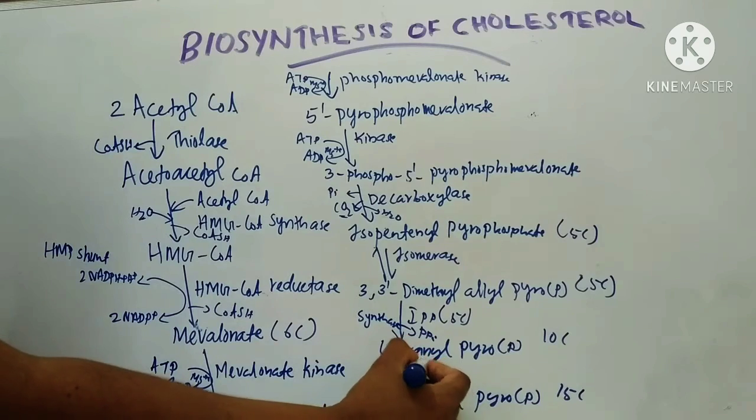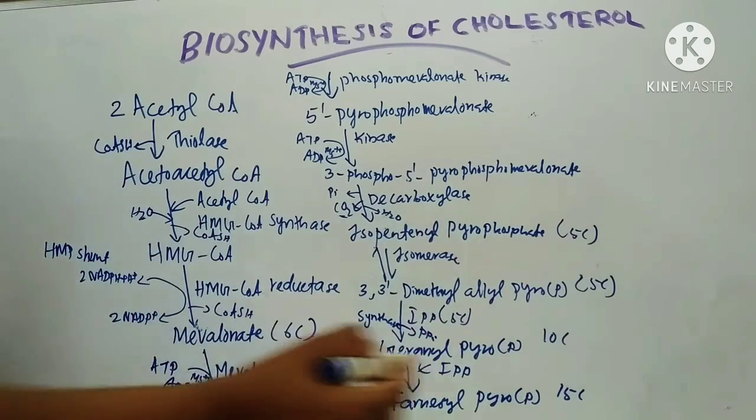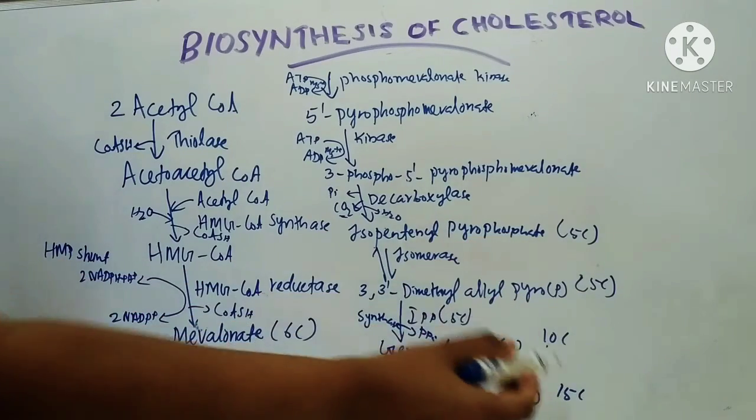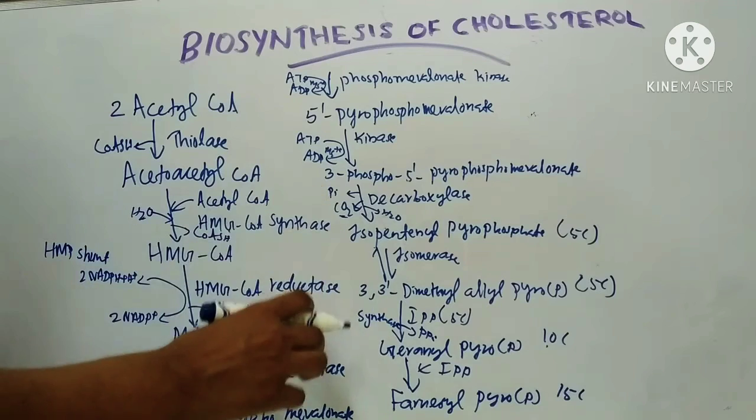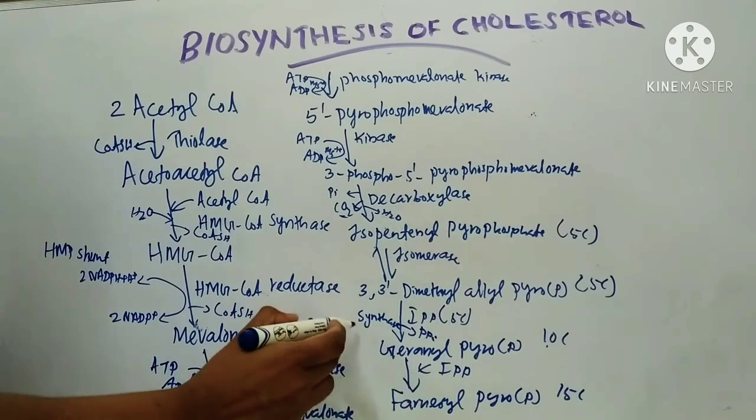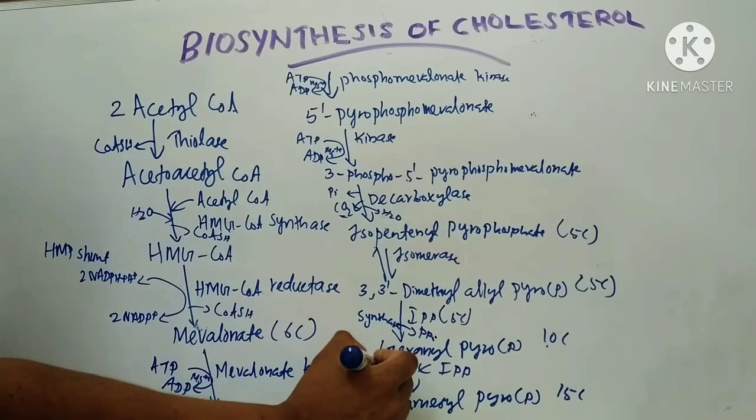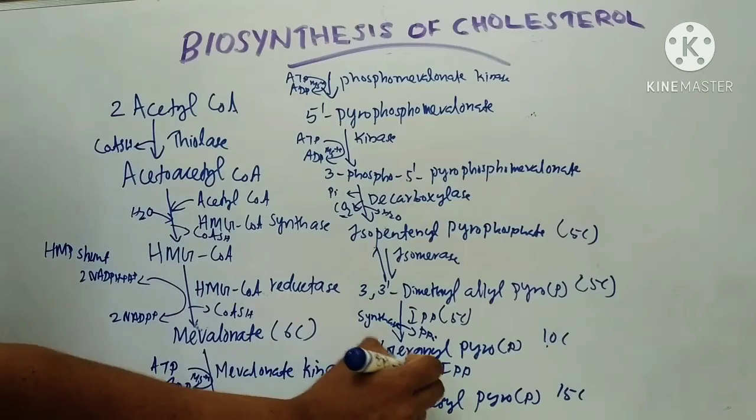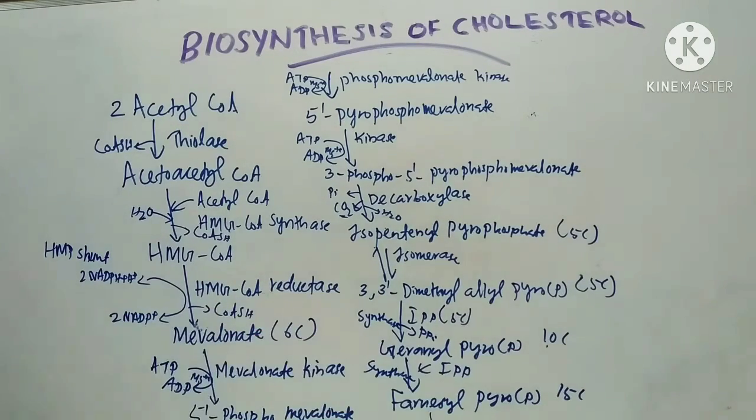Here geranyl pyrophosphate condenses with one molecule of isopentenyl pyrophosphate. So here 10 plus 5, that is 15 carbon farnesyl pyrophosphate. Enzyme is farnesyl pyrophosphate synthase. Here it is geranyl pyrophosphate synthase, here farnesyl pyrophosphate synthase. So it forms farnesyl pyrophosphate. So we got a 15 carbon compound.